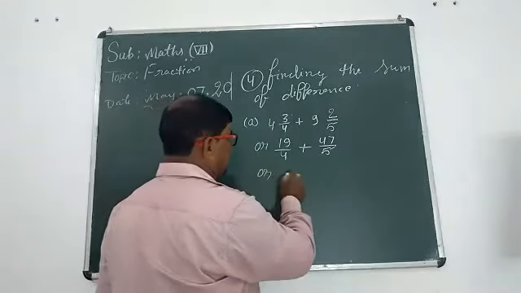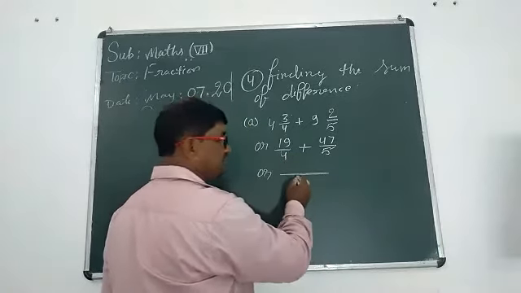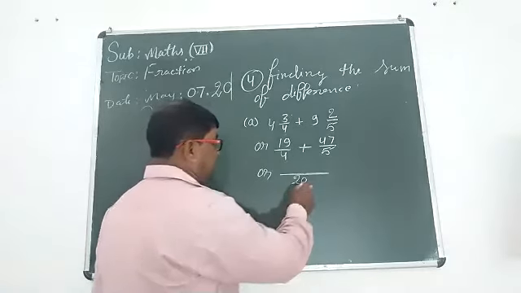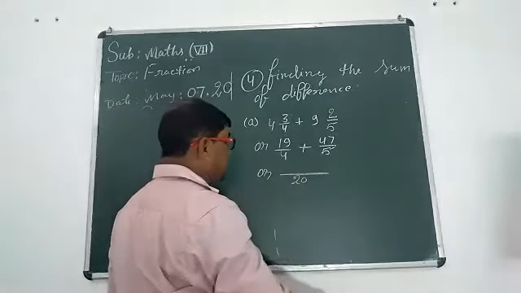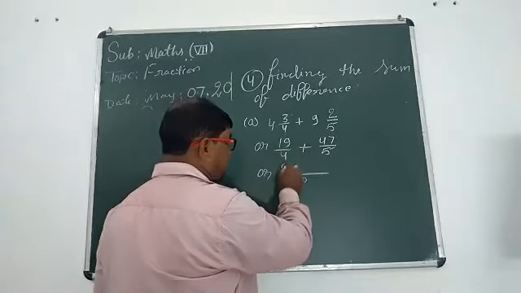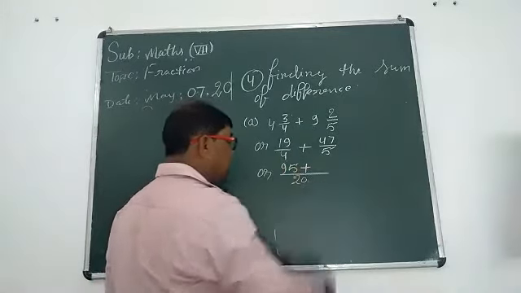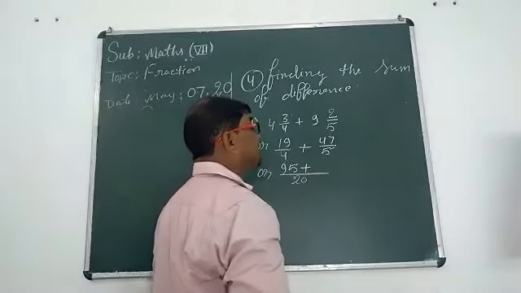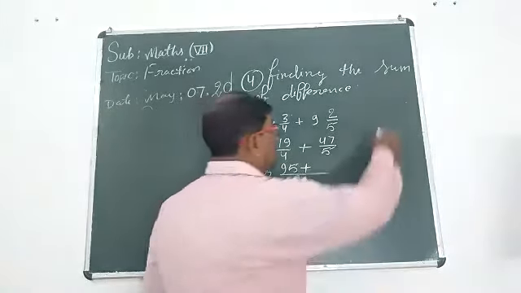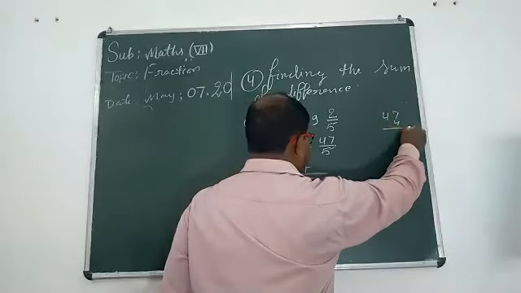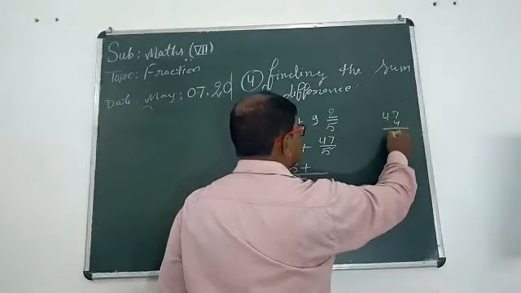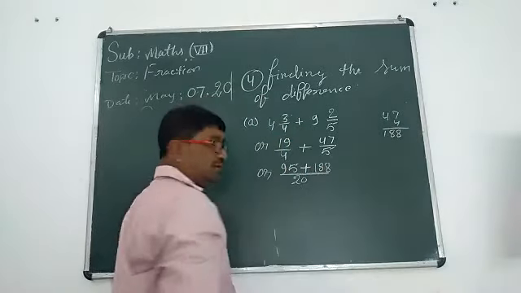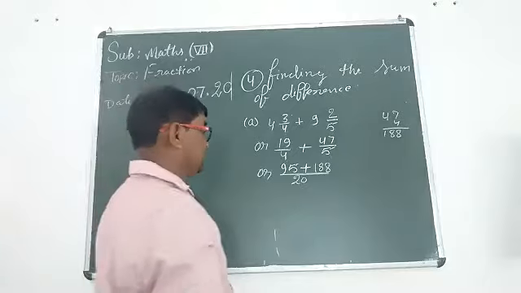Now, student, we can find the LCM of 4 and 5. I am thinking 20. Divide 20 by 4, 5, and 5 times 5 is 25. Multiply 19 by 5, 95. 5 4s are 20. 47 4s are 188. You should find the product yourself.